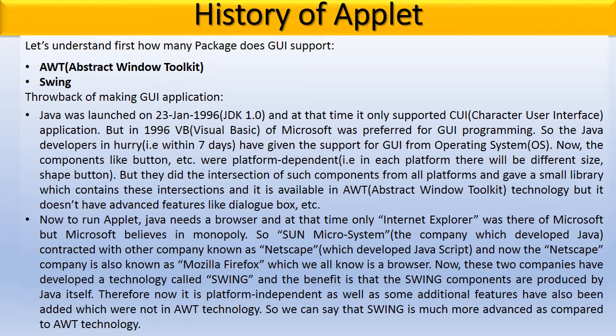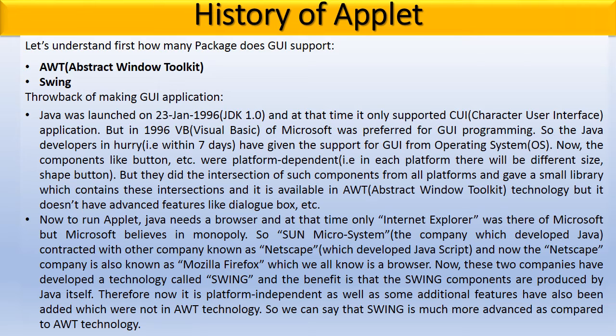Java was launched on 23rd January 1996, and at that time it only supported character user interface applications, but Visual Basic of Microsoft was preferred for graphical user interface programming. So the Java developers were in too much of a hurry; they developed the graphical user interface in 7 days from the operating systems.